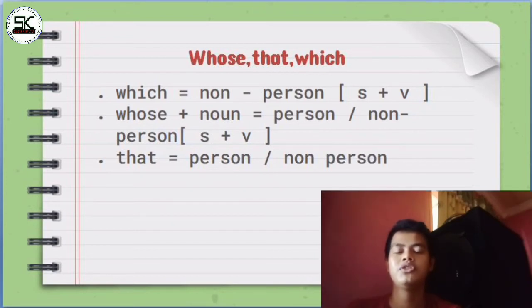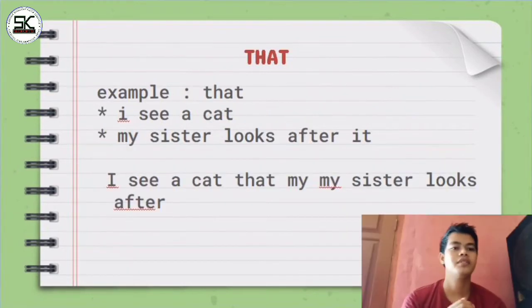Whose plus noun, person or non-person, consisting of subject plus verb, and the last one is that, person or non-person.